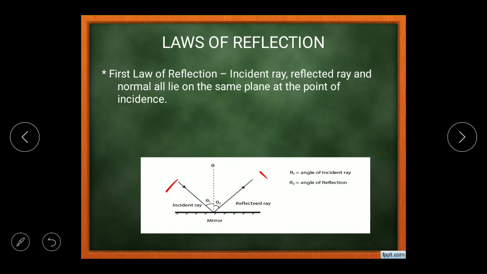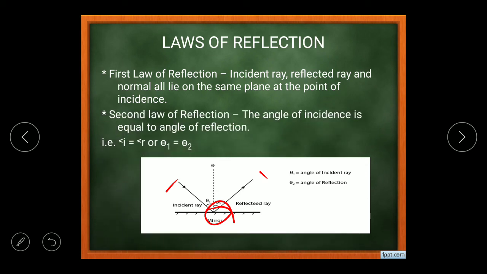At the point of incidence, all the 3 lines are meeting. Here is that point where all the 3 lines meet. According to the second law of reflection, the angle of incidence is equal to the angle of reflection. That means angle I is equal to angle R, or according to this diagram, theta 1 is equal to theta 2.